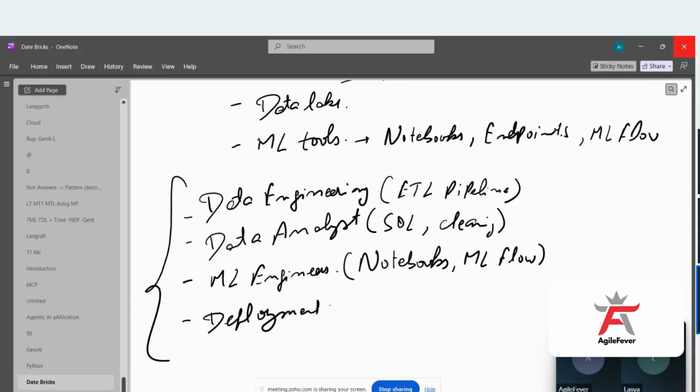Okay, so basically Databricks is a very powerful tool, which is used in many companies these days, because it is like everything under one roof. This is the kind of platform where a data engineer can work on the same project on which the data analyst is working. Similarly, an ML engineer or the data scientist can work on the same project. So these four people can work on the same shared project. They will have access to the cloud, the data, and the deployment, everything under one roof. Okay, so this is what we mean by this.